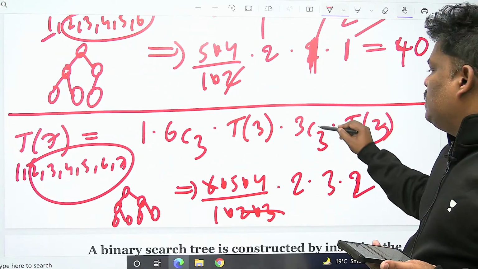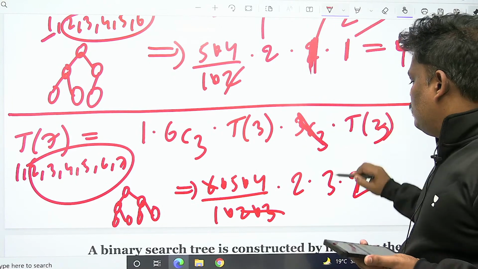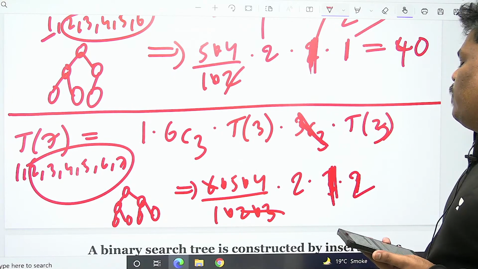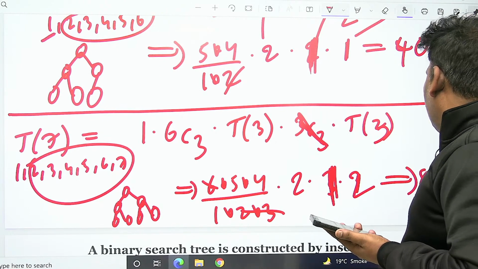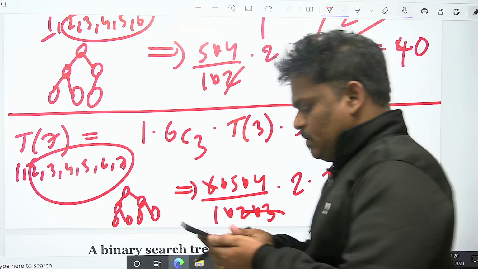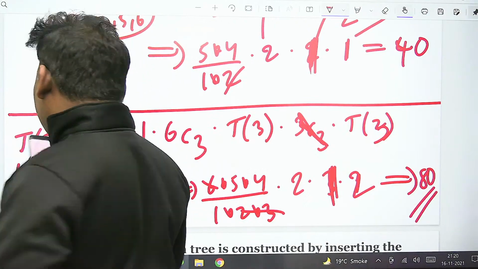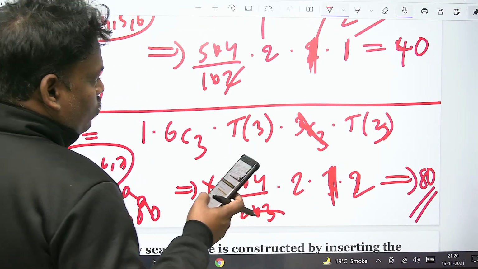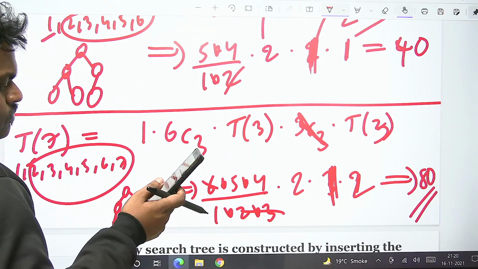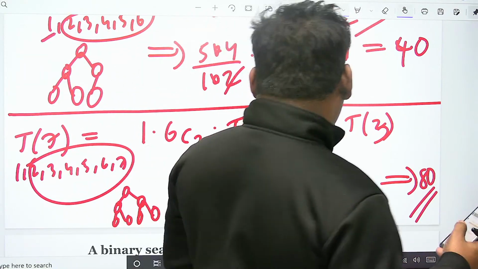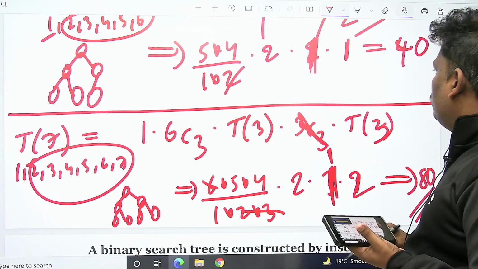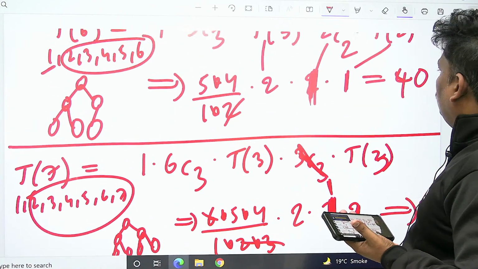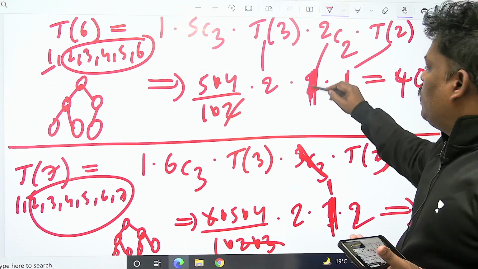Also 3C3 is 1. 5 4s are 20, 20 into 2, 40 into 2, 80. Yeah, I'm sorry. So that is the answer. I confused you, 3C3 and 2C2. Check now. 3C3 is 1. 2C2 is also 1.